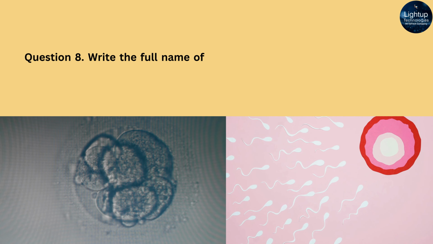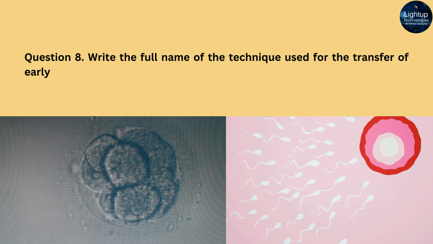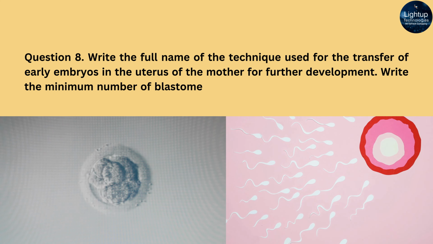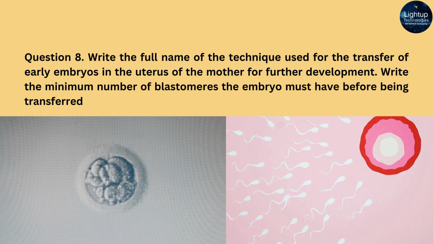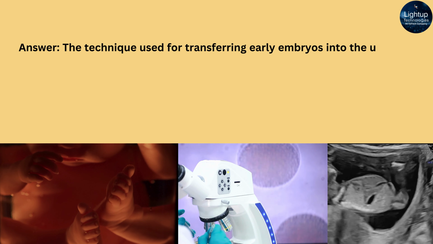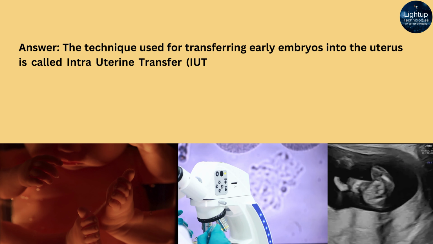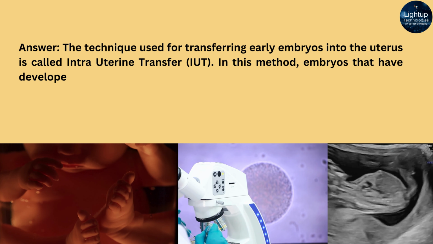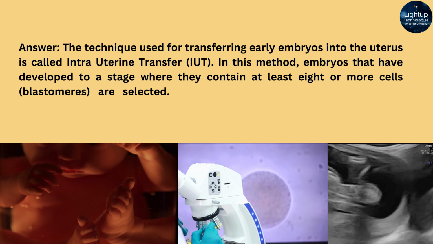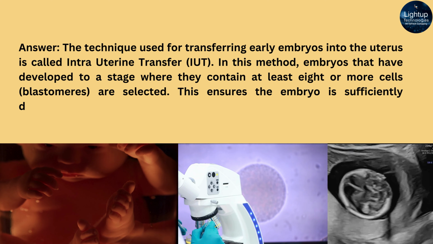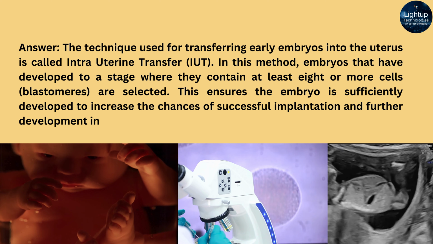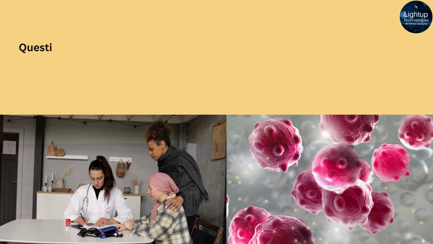Question 8. Write the full name of the technique used for the transfer of early embryos in the uterus of the mother for further development. Write the minimum number of blastomeres the embryo must have before being transferred. Answer: The technique used for transferring early embryos into the uterus is called intrauterine transfer, IUT. In this method, embryos that have developed to a stage where they contain at least 8 or more cells, blastomeres, are selected. This ensures the embryo is sufficiently developed to increase the chances of successful implantation and further development in the mother's womb.